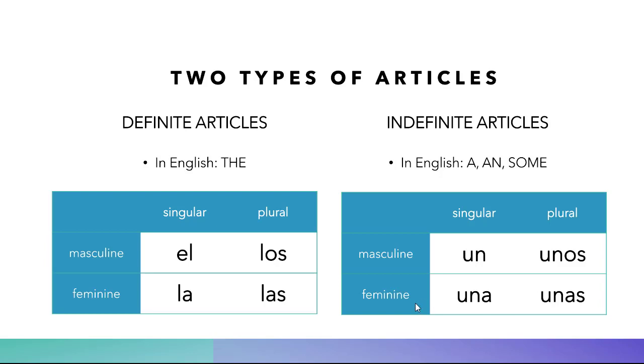Casa is actually a feminine noun and singular. You're not saying casas. You will see that it's plural when you have an S at the end. But casa is singular. It's only one. So, una casa. Unos libros. When you say books, masculine and plural, more than one book, you're going to be using this. It will be some books. Unos libros. And then unas casas. Let's say some houses. If you use casas, it's feminine and it's plural. It's more than one house. It's houses. So you'll be using this one.